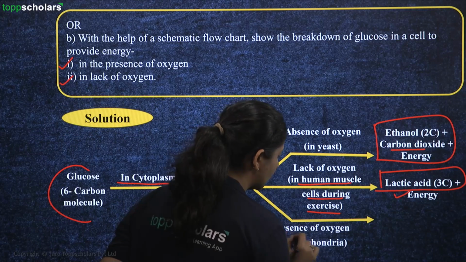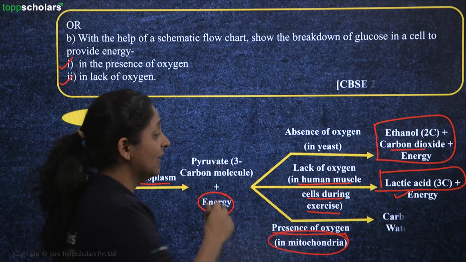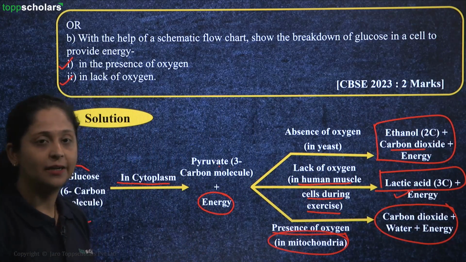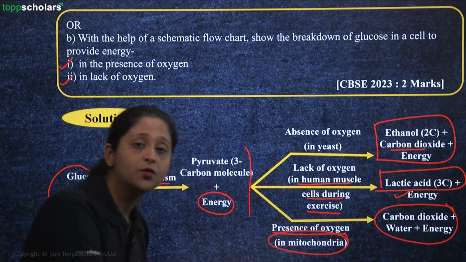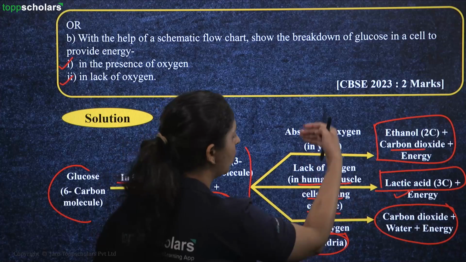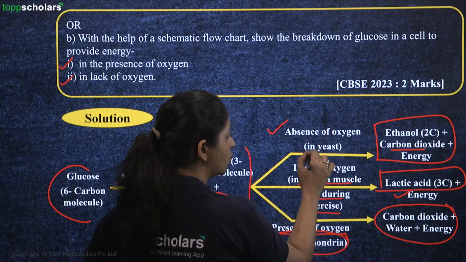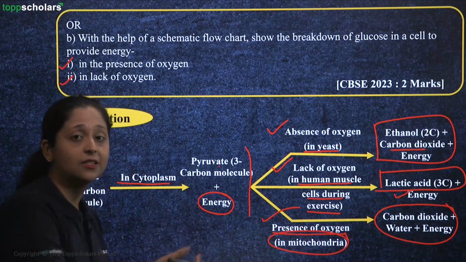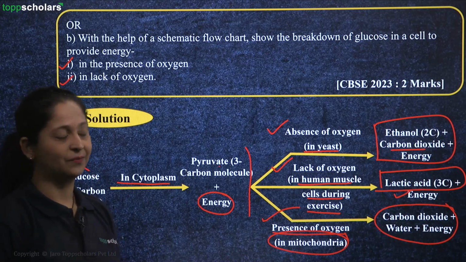Then, if there is presence of oxygen in the mitochondria, what will you do then? Then it will be producing only carbon dioxide and water to give energy at the end. So up till this step, students, it will be common, be it the presence of oxygen or absence of oxygen, right? So up till here, it will be common. But once you are having different conditions, that is oxygen available, absence of oxygen for the yeast cell, absence of oxygen for the muscle cells, and presence of oxygen for the body cells, that is in the mitochondria, at that time, it will produce carbon dioxide, water and energy.